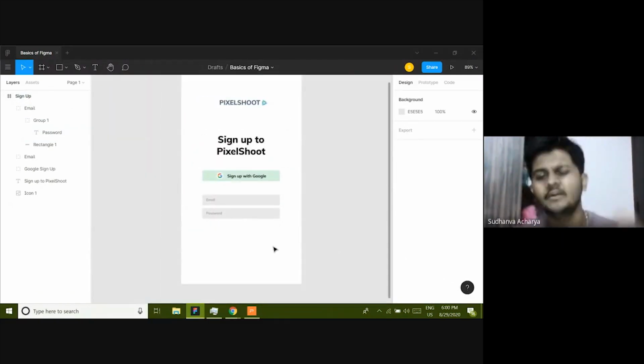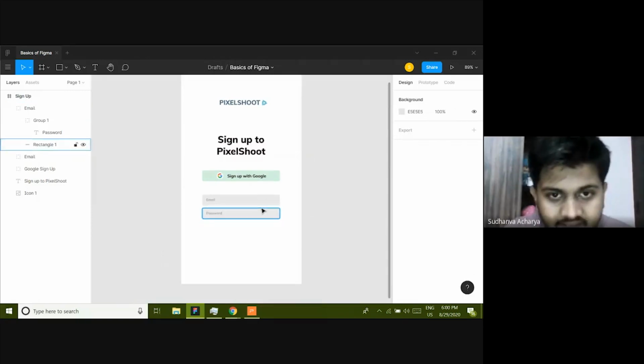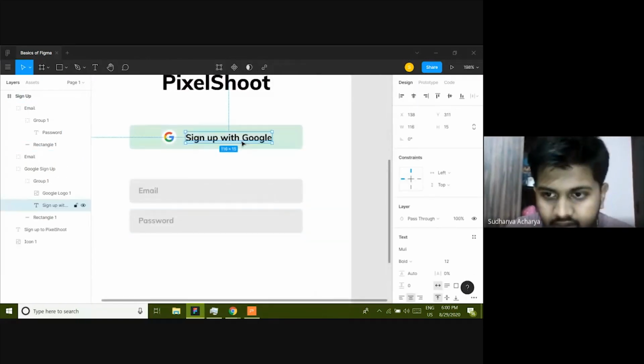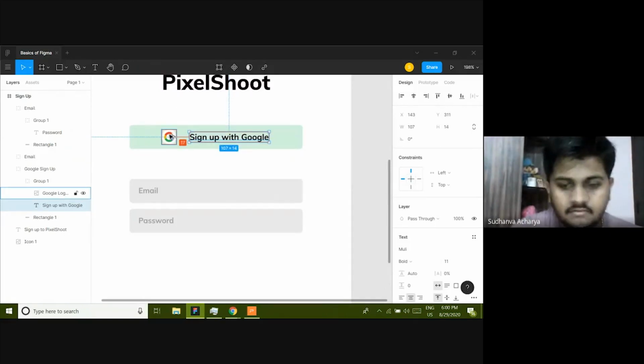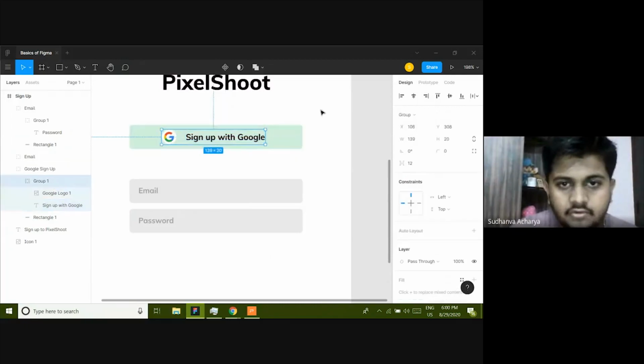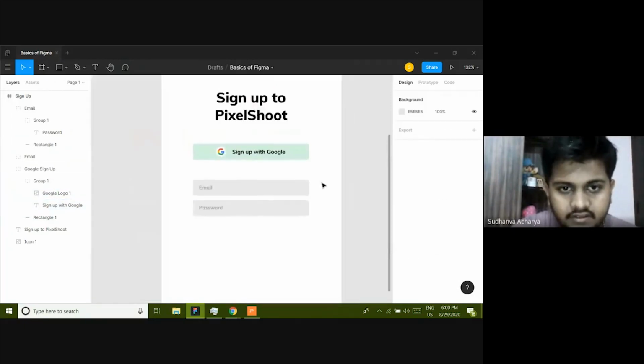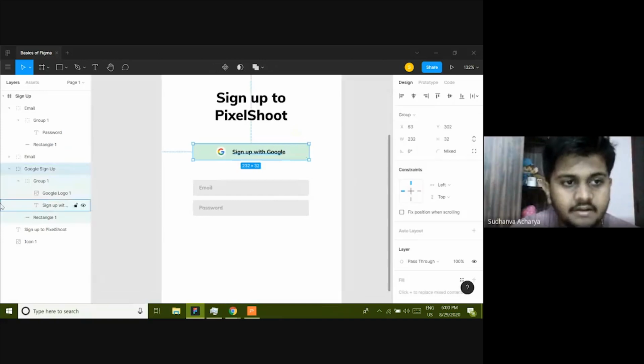Now we want a button, right? A clickable button. Like after entering the email and password, you need a clickable button. Now let's quickly do it. I'll just change it to 11, I guess. That looks too big to me. Okay, and then I'm going to center on this. Now I want a button, right?